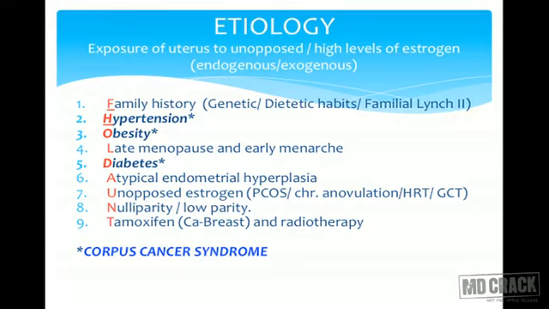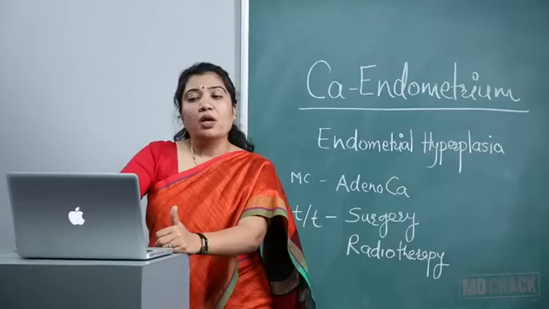Family history, as we said, Lynch 2 is very important. Genetic, dietetic habit, familial Lynch syndrome. So this group in family history is very important. They share all these things, and thus if there is history of CA endometrium in patient's family, we should pay full attention to that history and screen her accordingly.